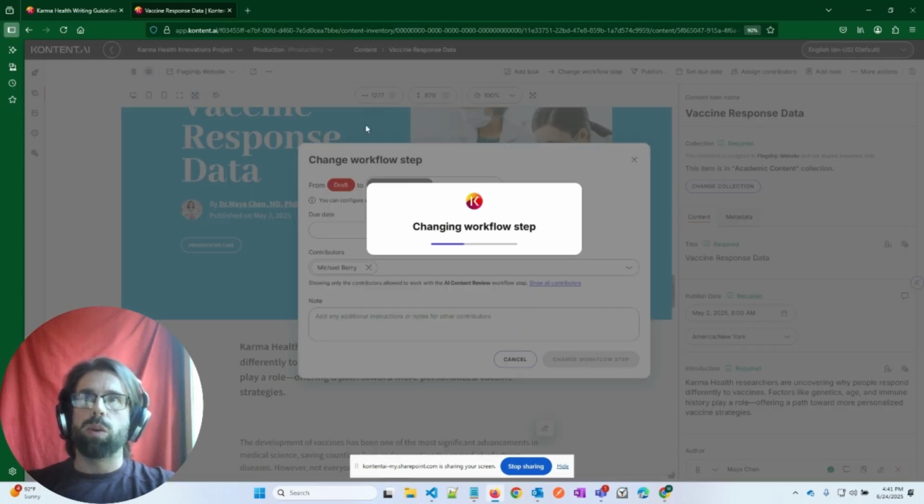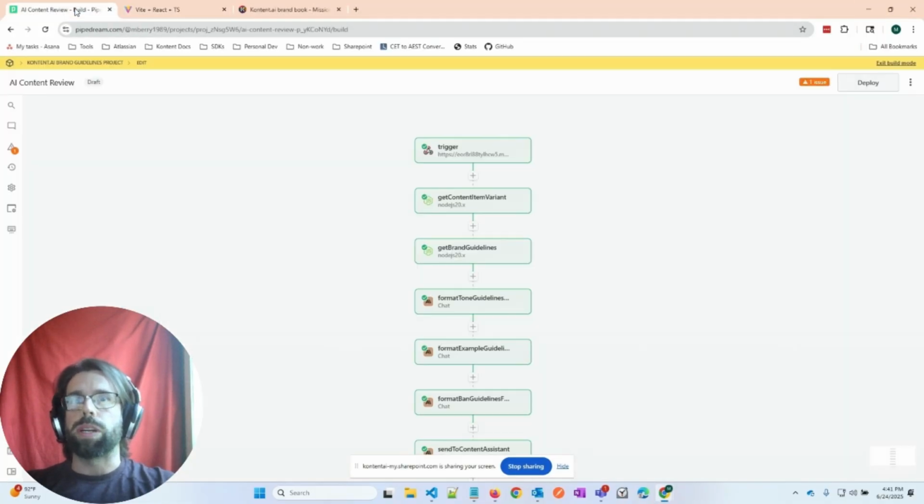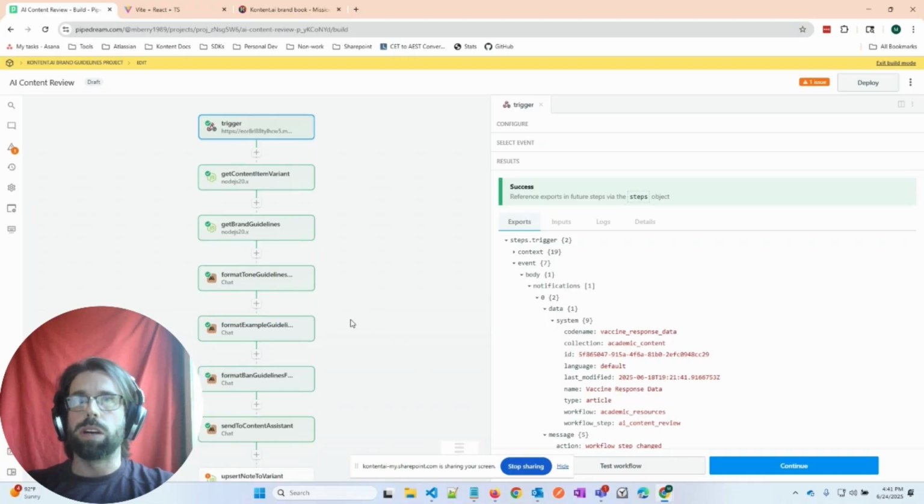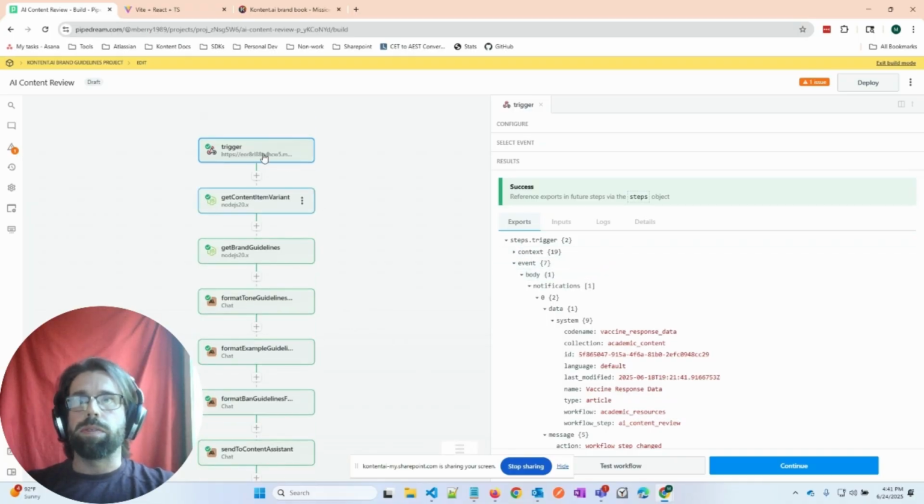Once we use that workflow step, this effectively is going to reach out to Pipedream, which is where I have created a webhook trigger that goes through several steps. So I did have to write some code, but Pipedream makes this pretty easy. I was actually really impressed with how easy it was just to sort of set up this workflow. So here we have the trigger. So this is where the workflow step in content is reaching out to.